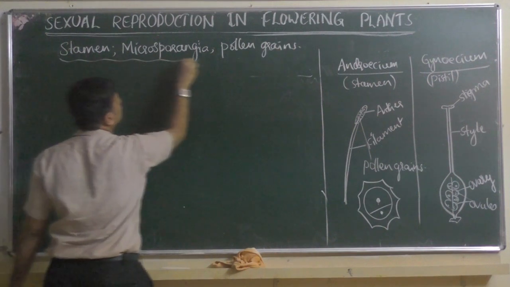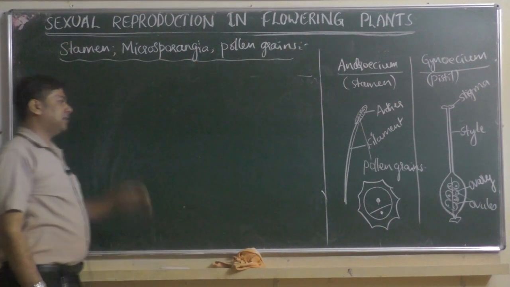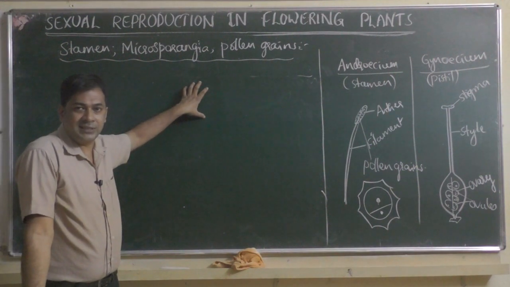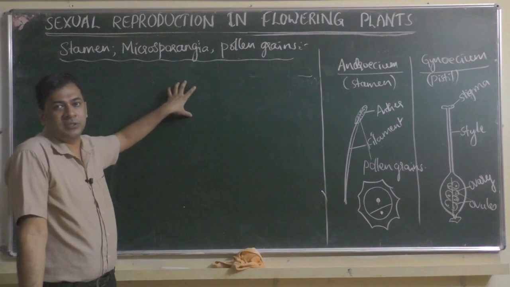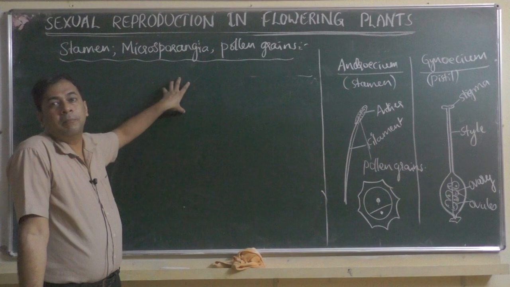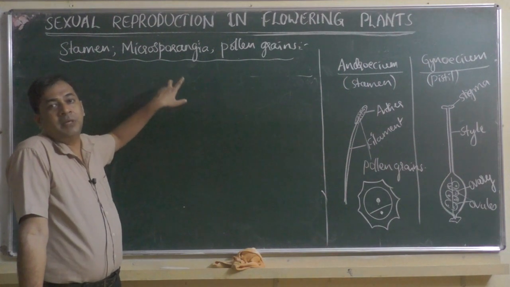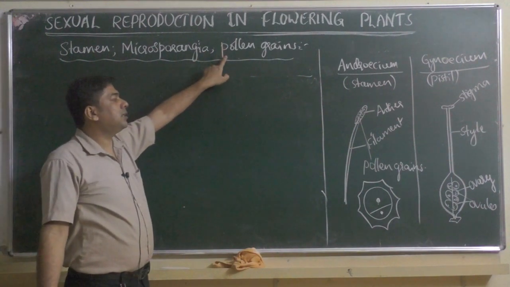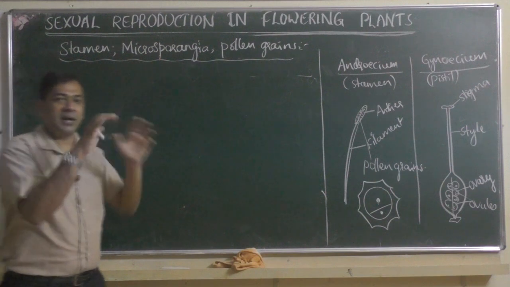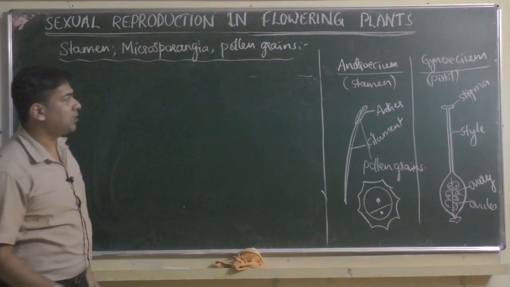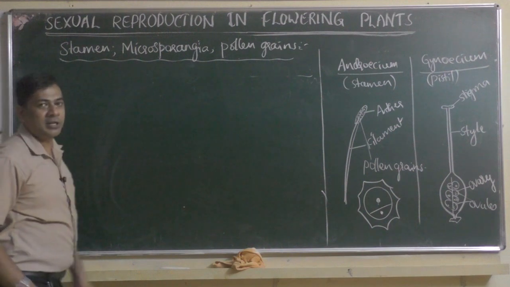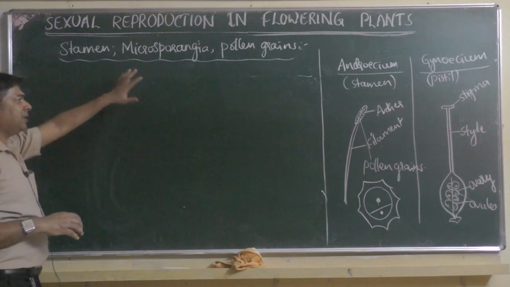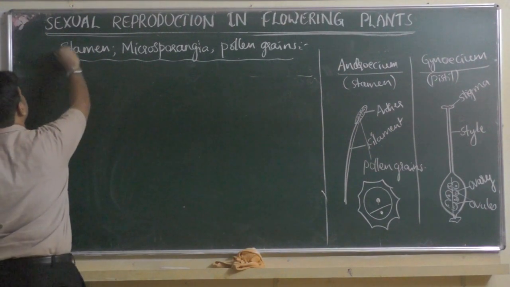So these structures one by one we have to learn in detail. Why do we have to learn this in detail? Because the first step is gametogenesis. Under gametogenesis, the first process is formation of male gametes. Male gametes will be present within the pollen grain. So we have to learn pollen grain structure, and pollen grain will be produced inside the bag-like structure called microsporangia. The name itself says it: microspore is a pollen grain. Where are they produced? They are produced inside the microsporangia. So when I explain, you will understand clearly. So let us go one by one.